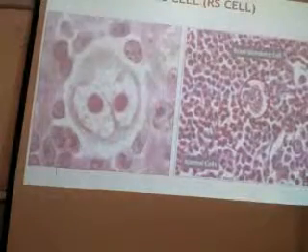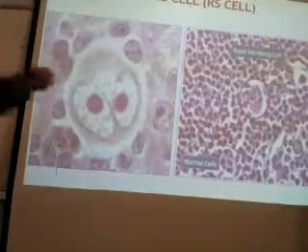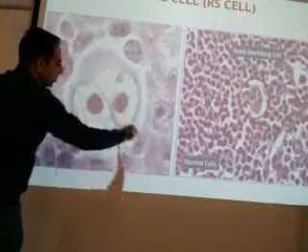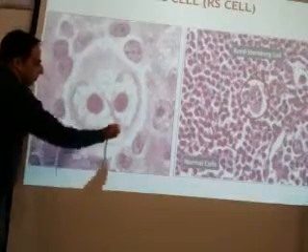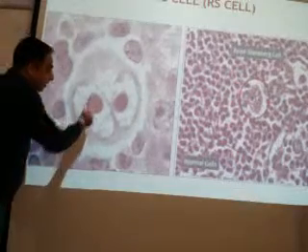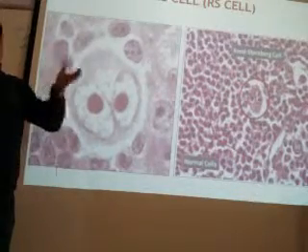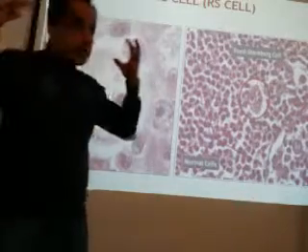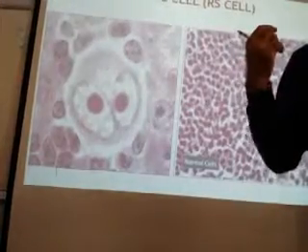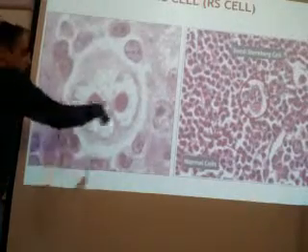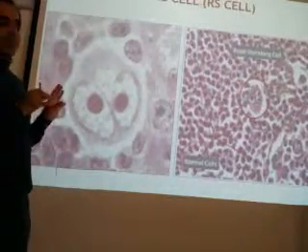This is the Reed-Sternberg cell. Can you see the big cell? It has 2 nucleoli here in this case. Big nucleus, and inside the nucleus, big nucleoli. You will not see such big nucleoli anywhere. As if 2 eyes are seeing each other. Have you seen the owl? This is called owl's eye appearance. Very, very peculiar.